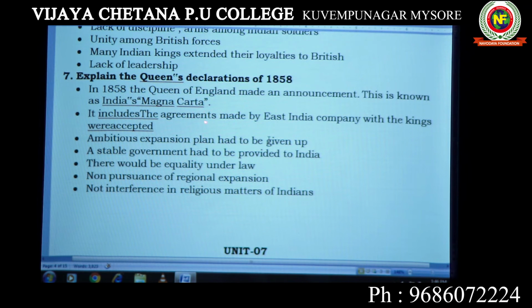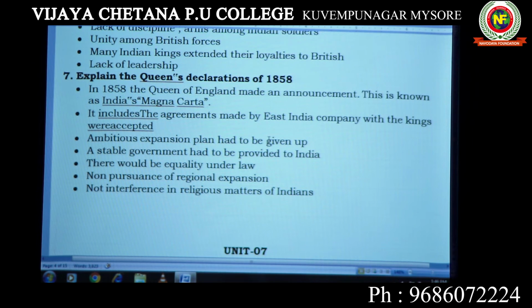They also assured not to interfere in religious matters, so territorial expansion would end. Because of all these assurances, the 1858 Act is called the Magna Carta of India.